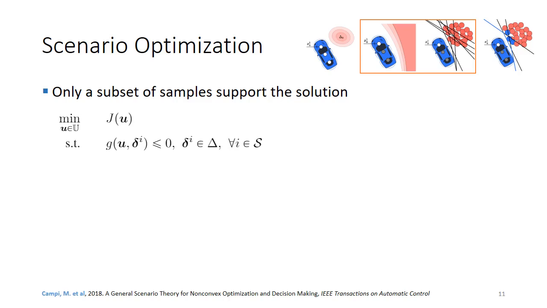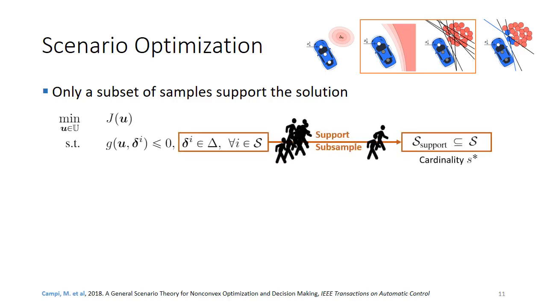Now, to find the result in this direction, we look again at the scenario optimization approach. And specifically, we have to look at the support subsample, which is the set of samples that if we optimize with respect to these samples, then the solution is the same as with all the samples in place. And that means that this is a small subset of all the samples that we can use as an indicator to find the risk of the optimization.